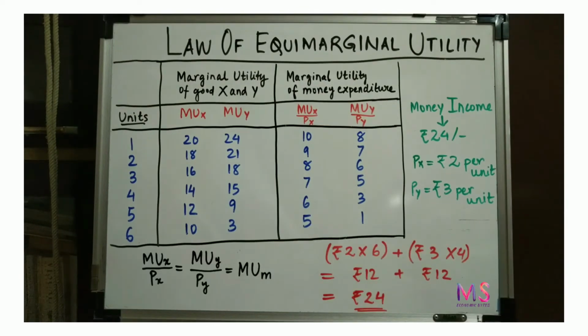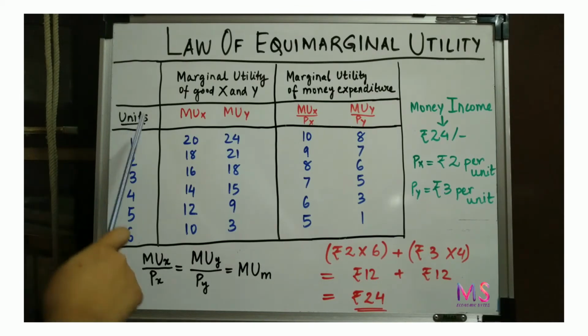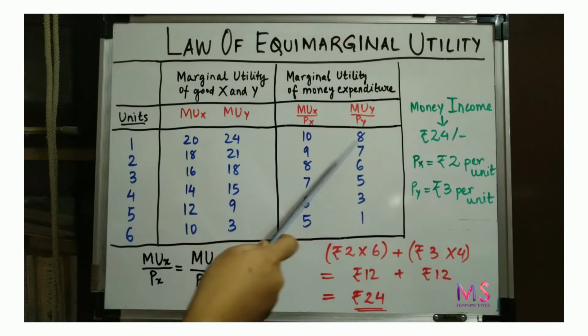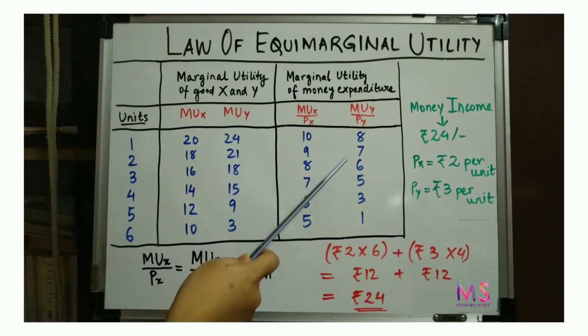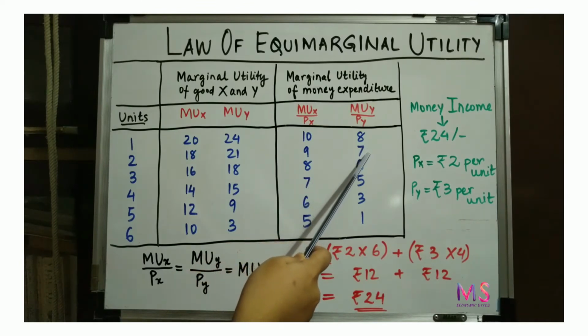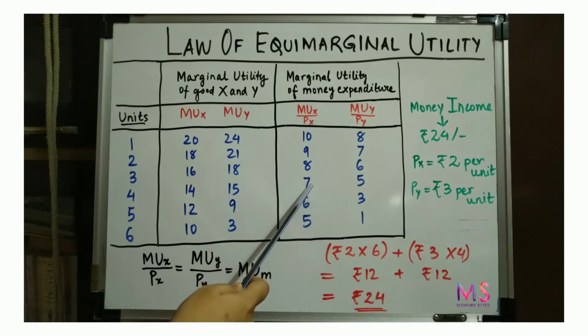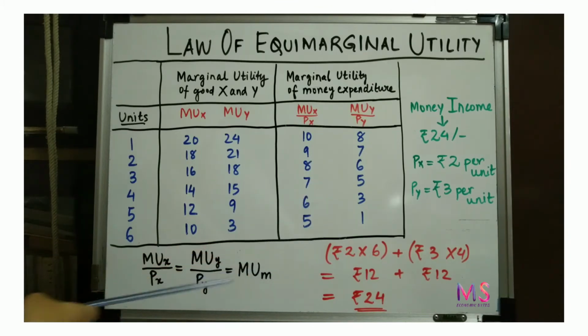Now here we see that at various points the marginal utility of money expenditure of good X and good Y are equal. For instance, if the consumer consumes 1 unit of good Y and 3 units of good X, in the similar way, if the consumer consumes 2 units of good Y and 4 units of good X, and in the similar manner there are the other combinations as well.